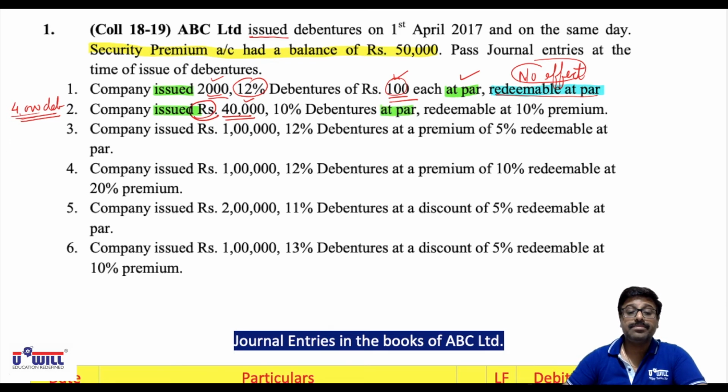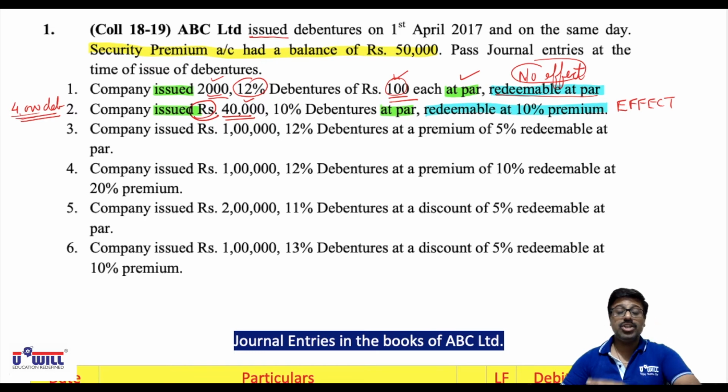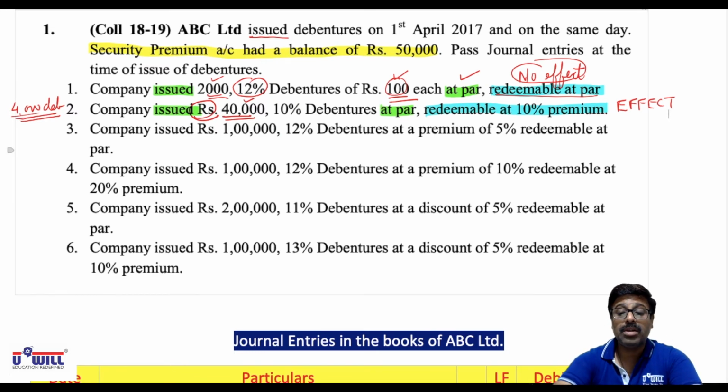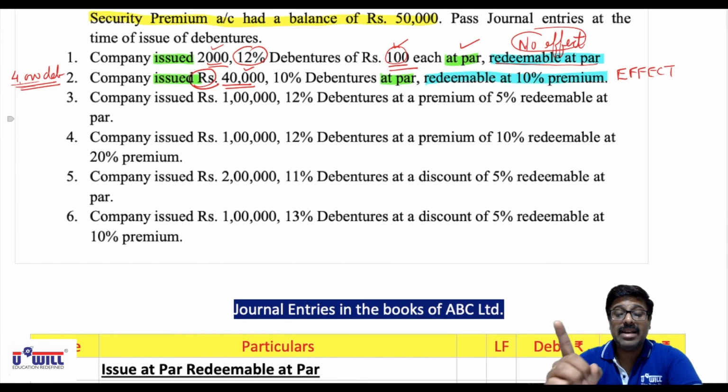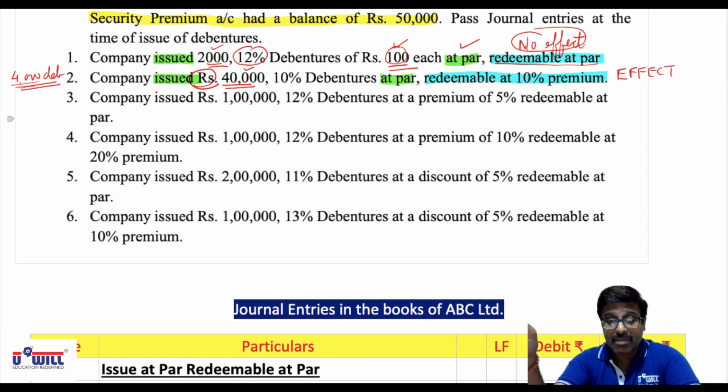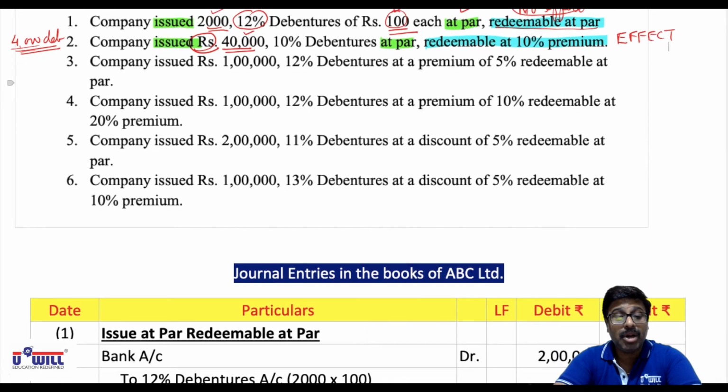And further, redeemable at 10% premium. Now, since they are redeemable at premium, it will have effect on issue. What effect on issue? We have to combine the entry of loss on issue of debentures account debit to premium on redemption. So here in the entry of issue, we'll leave one line in between. We'll pass two single entries. First entry for issue at par. In that debit and credit accounts, you leave one line in between. And then you combine the effect of redemption at premium, loss on issue to premium on redemption.